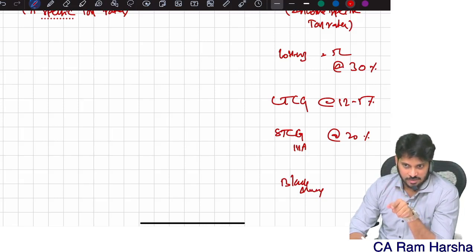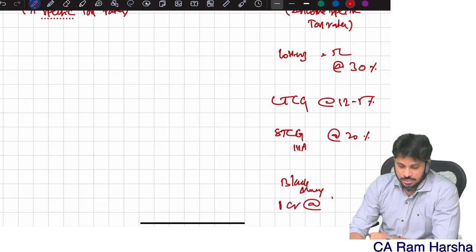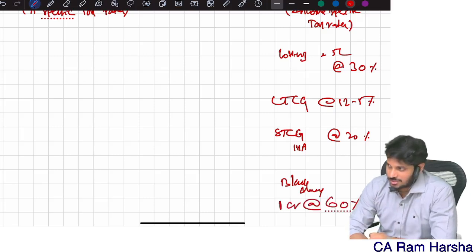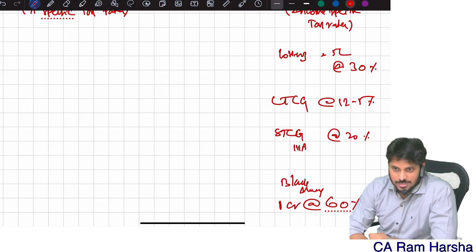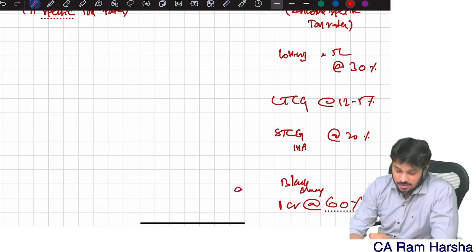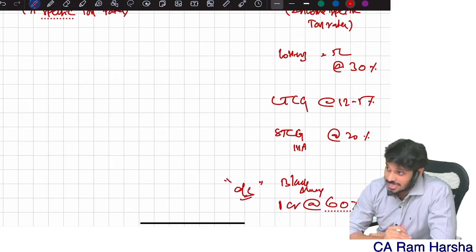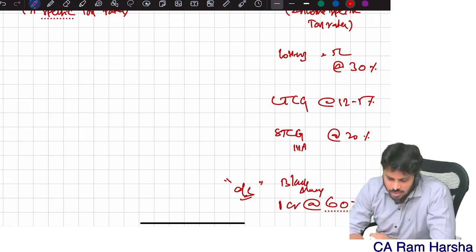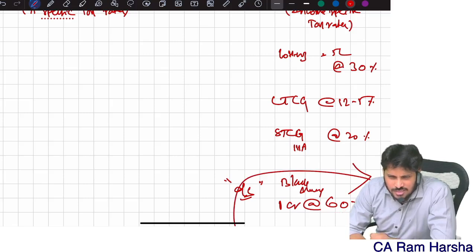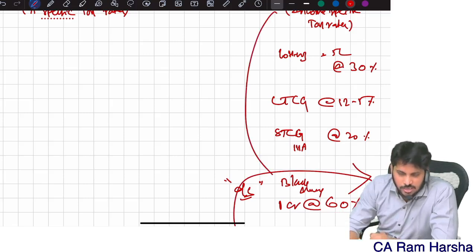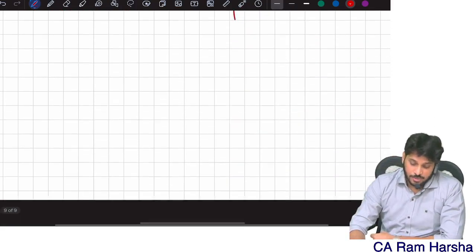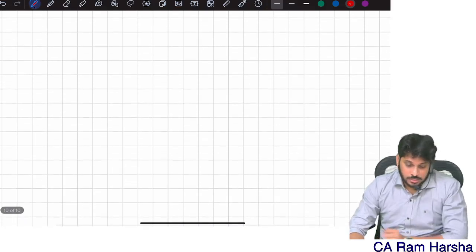Now they discovered it. That entire 1 crore is taxable at 60% tax rate. That entire black money will be treated as other sources income, and straight away that income alone is taxable at 60%. Okay, fine. Black money provision is not that important for us right now. So remaining, you understood?